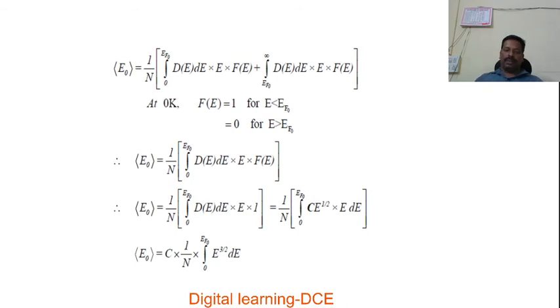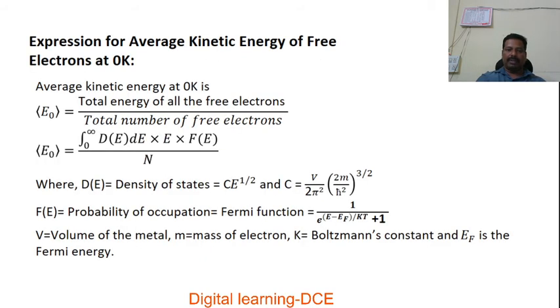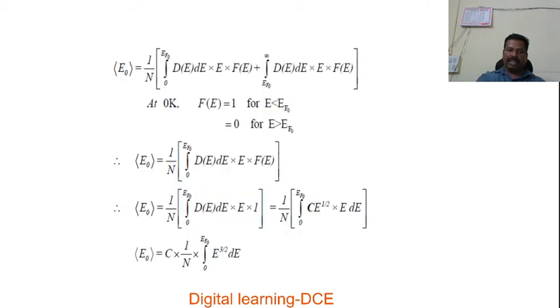Now substitute the values here. With reference to the Fermi energy at absolute 0, we split the integral into two parts: one varies from the limit 0 to E_F0, and the other from E_F0 to infinity. So the average energy is equal to 1/N times the integral from 0 to E_F0 of D(E) dE times E times f(E), plus the integral from E_F0 to infinity of D(E) dE times E times f(E).